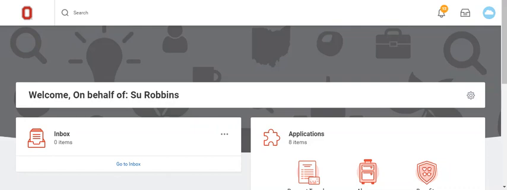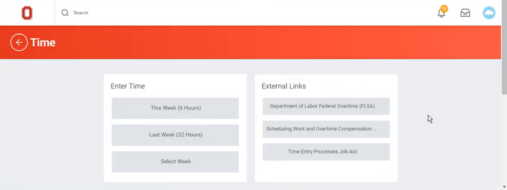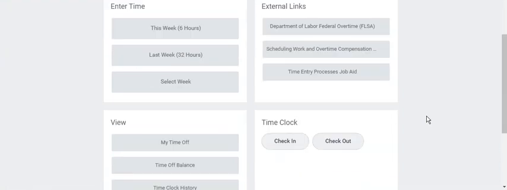In this video, we will show you how to check in and check out using Workday's time clock. Click the time application from the home screen. Check-in and check-out options are located under the time clock section.